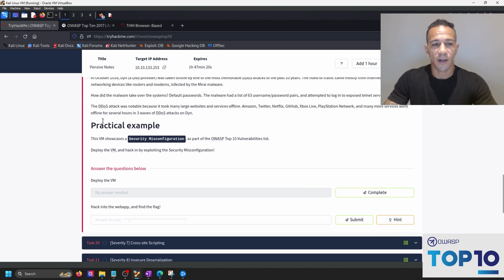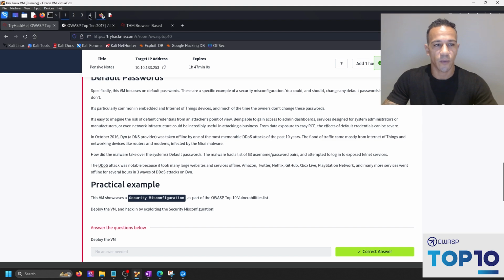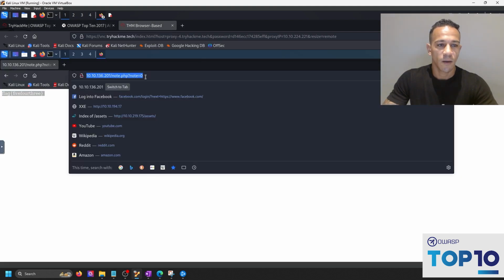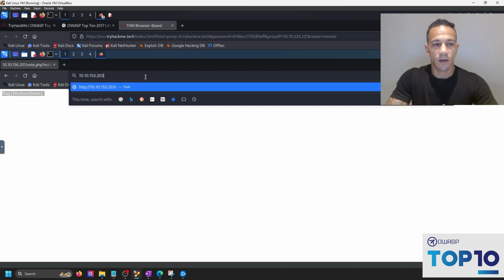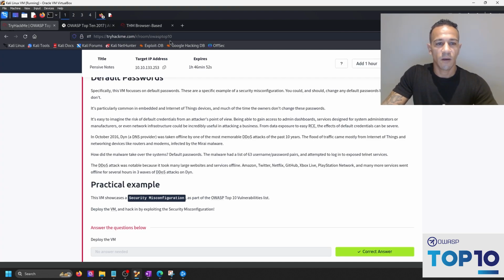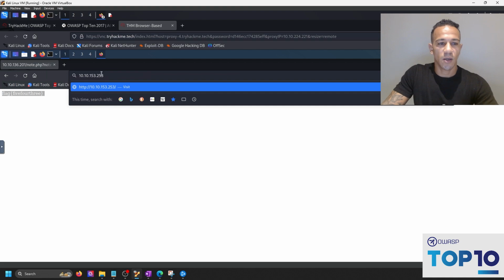Let's take a look at the practical example. This VM showcases security misconfiguration as part of the OWASP top 10 vulnerabilities list. Deploy the VM and hack in by exploiting security misconfigurations. We've already deployed the VM. Now find the flag with default credentials. So, 10.10.133.253.